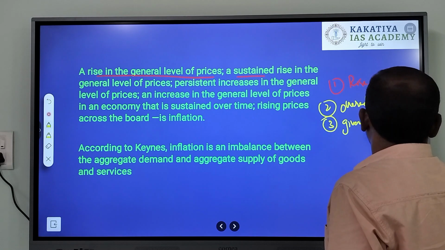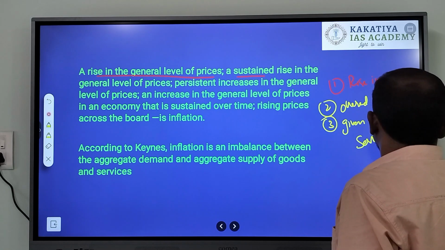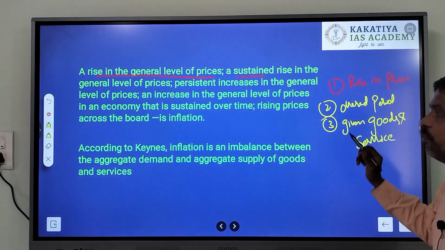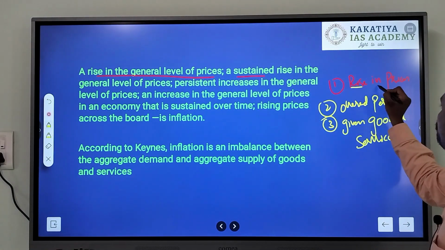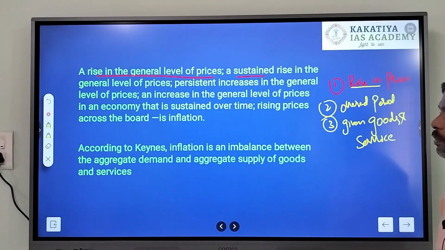So, this is how we can define inflation. Inflation is a general rise in prices of goods and services over a given period of time.